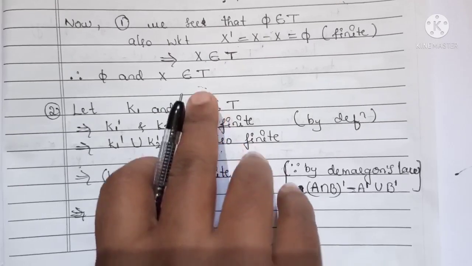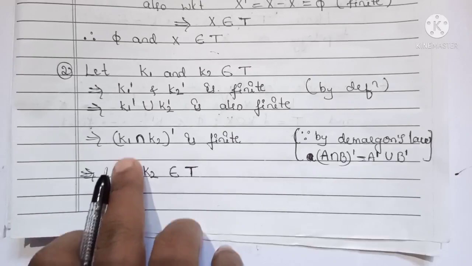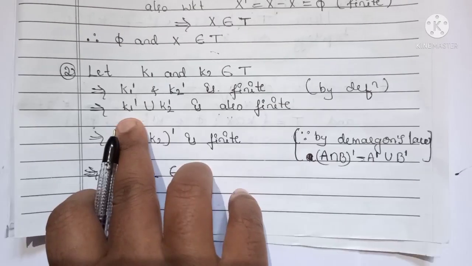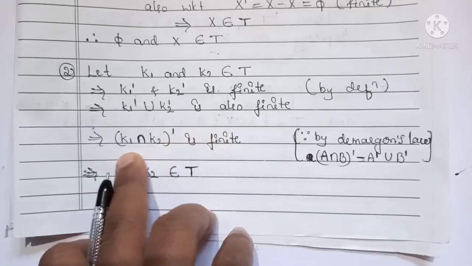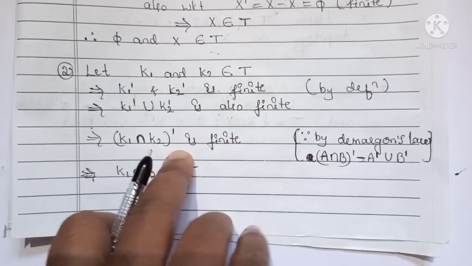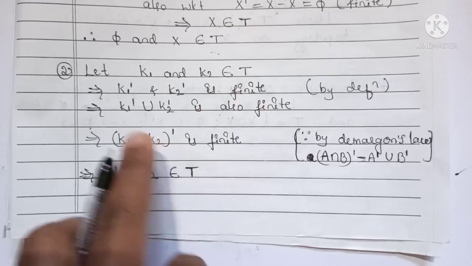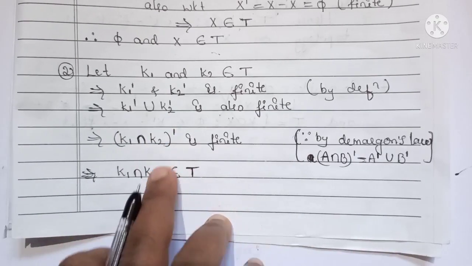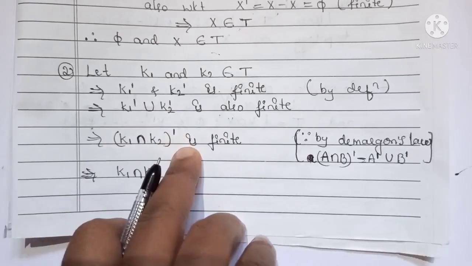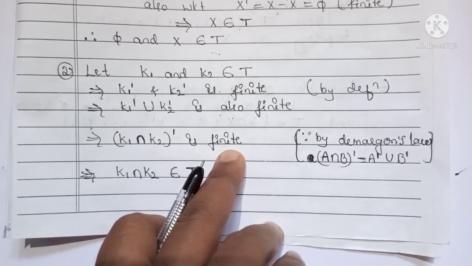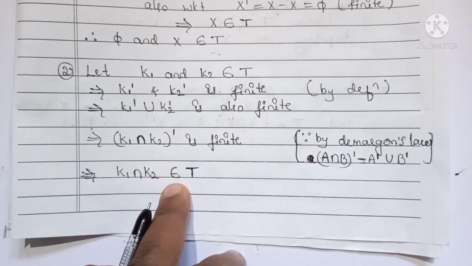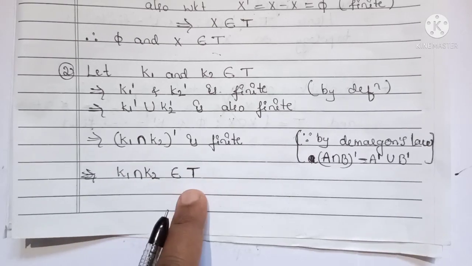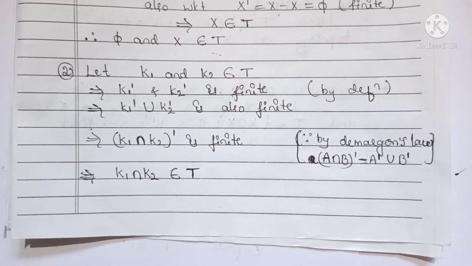Then applying De Morgan's law, we get (K1 intersection K2)'. When its complement is finite, we say that it belongs to the set T. So therefore this T is a topology on X.